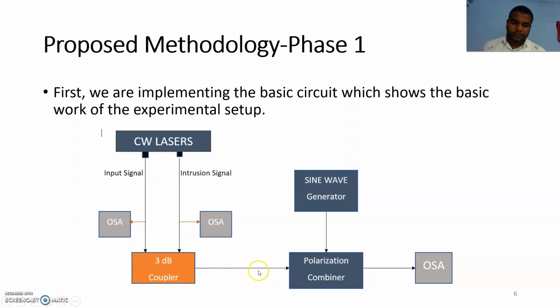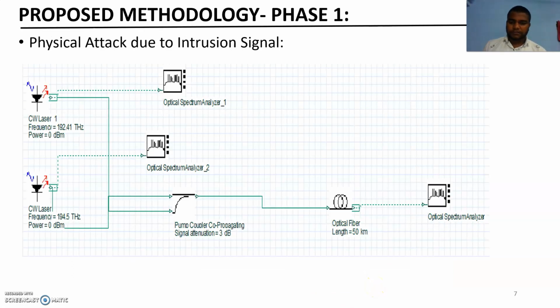And the second scenario: when the input signal comes to the polarization combiner, polarization modulation takes place. That means the polarization angle of the input signal will become different, so the output will be different. This is the experimental setup of the practical scenario.